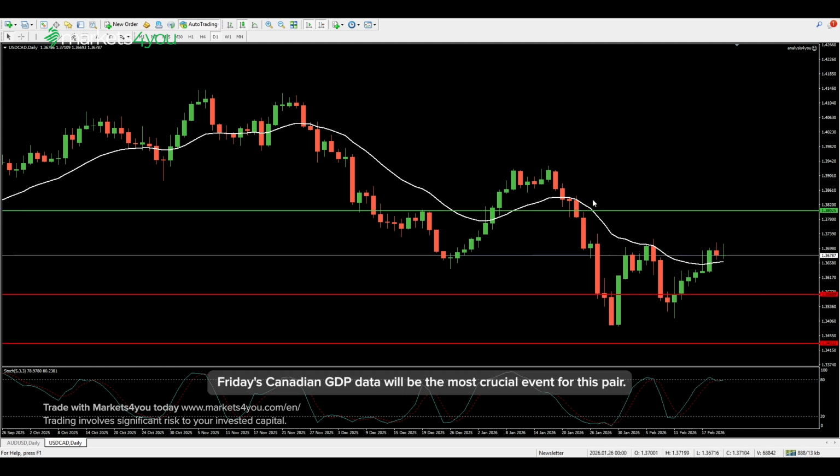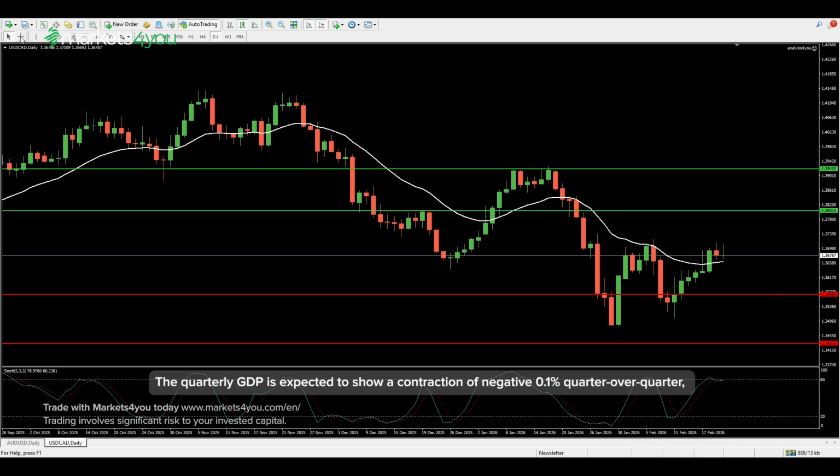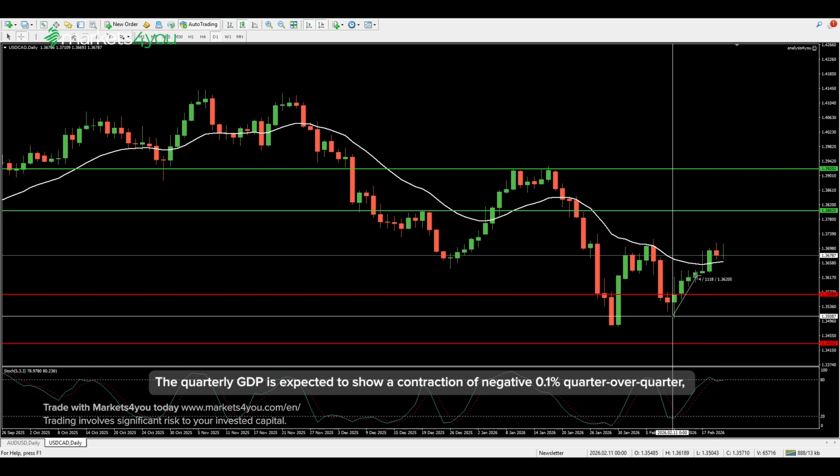Friday's Canadian GDP data will be the most crucial event for this pair. The quarterly GDP is expected to show a contraction of negative 0.1% quarter-over-quarter, down from the previous 0.6% growth, while the monthly GDP for December is forecast at 0.1%.